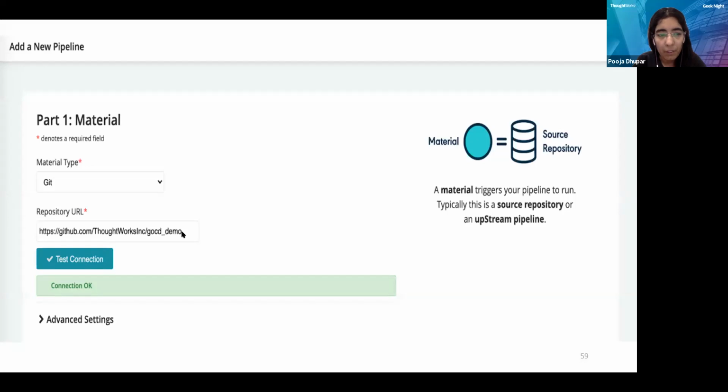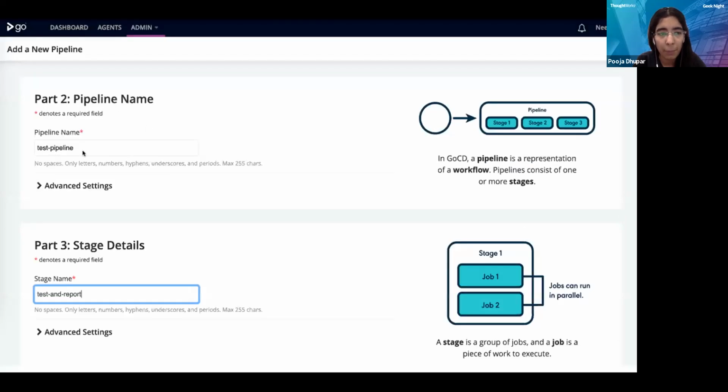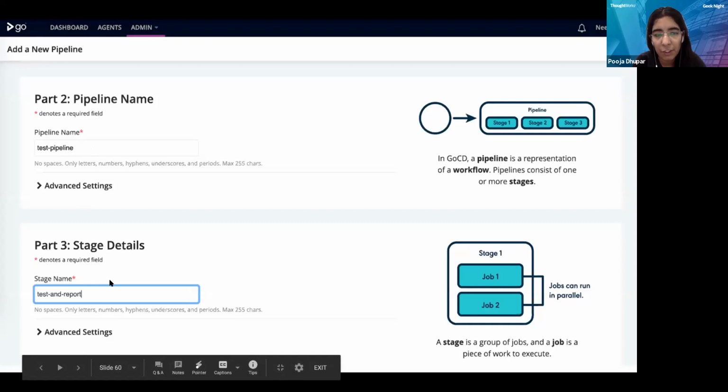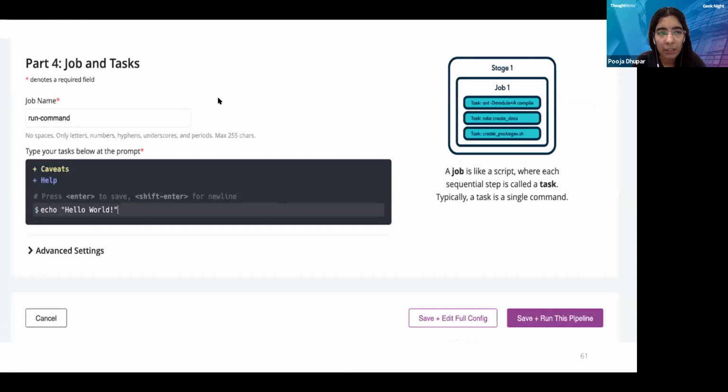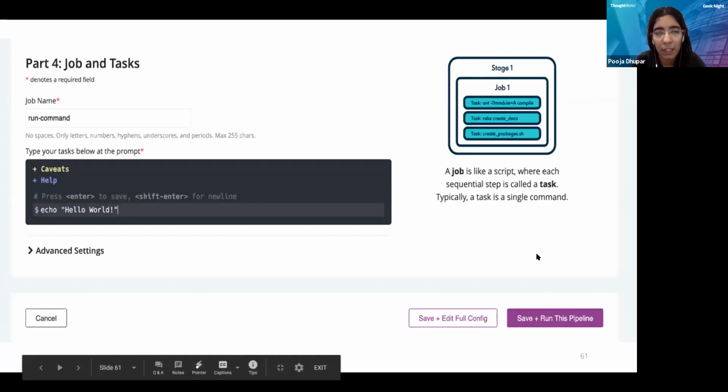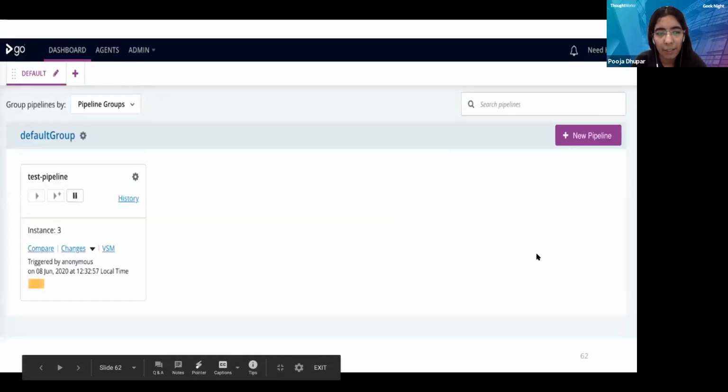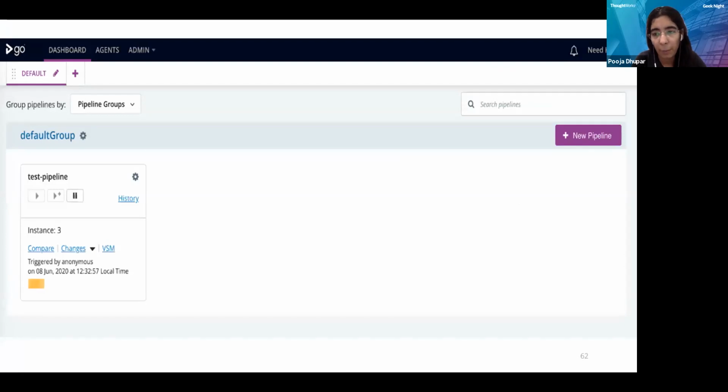and then I have added the name of my pipeline, and then I have added various stages in the pipeline. Then I have added a task in my stage that will basically do echo world. Now when I click on save plus run this pipeline, it will create my pipeline, and it will trigger a pipeline as well. That is how pipelines were created before pipeline as code came into the picture. We were filling various web forms, selecting multiple things from a drop-down menu.